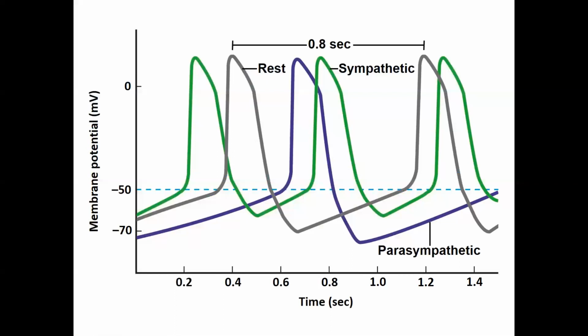At the end of the day, it's a little bit higher. But the overall picture here is that both influences of the autonomic nervous system are what keep your heart rate in the middle. If sympathetic dominates, we're going to increase heart rate. If parasympathetic dominates, we're going to decrease heart rate.